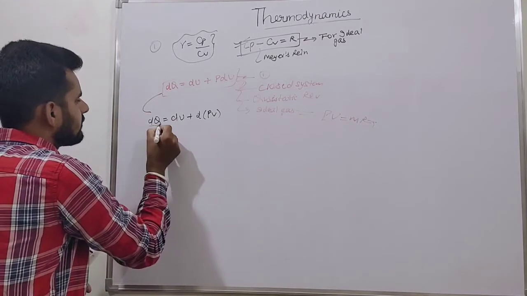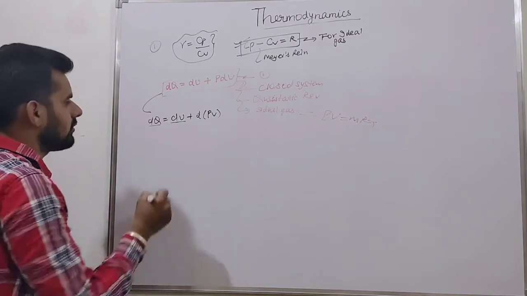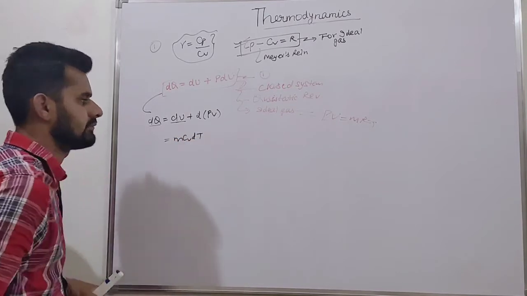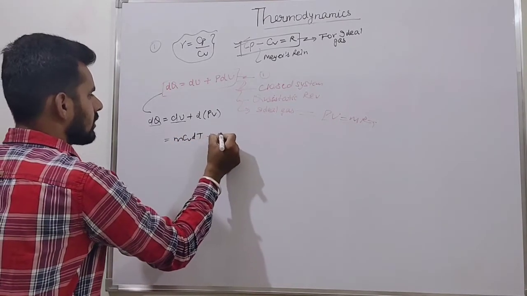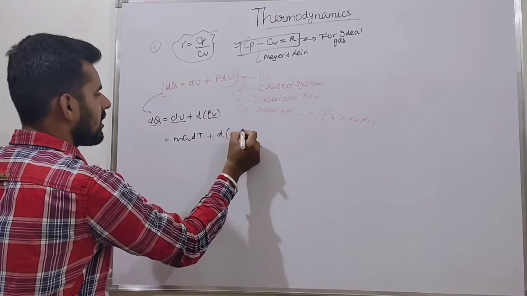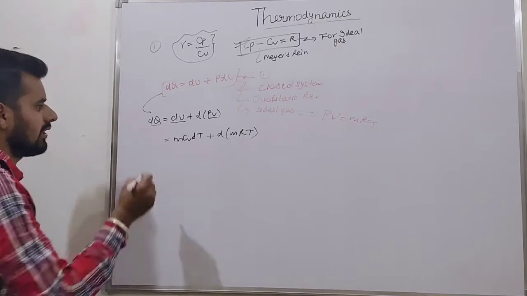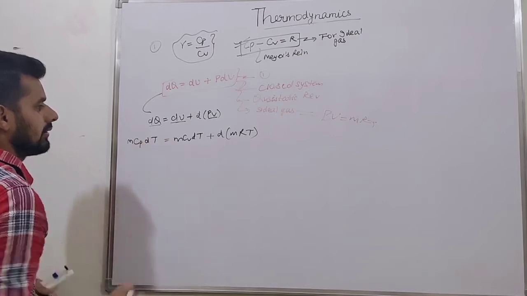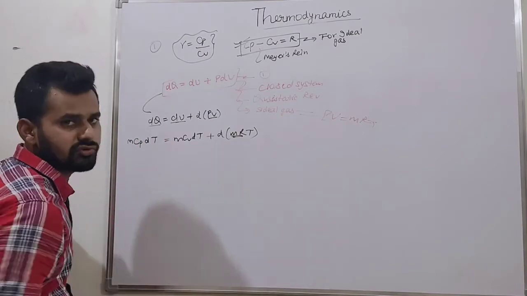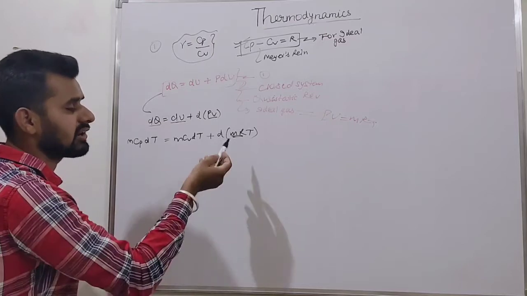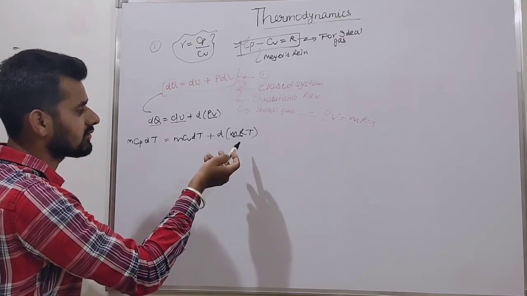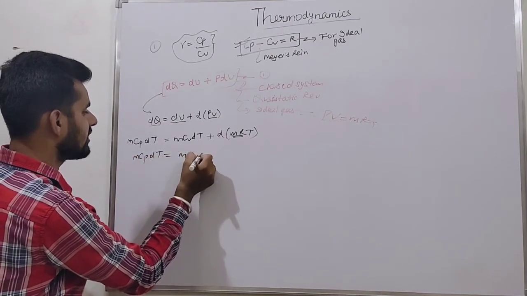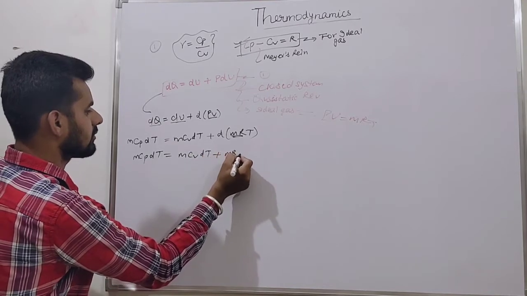Now we know the relation of dU. What is the relation of dU? mCv dT. We know the relation of dU plus d(PV). What is PV? PV is equal to mRT. Now dQ is mCp dT. Now, these two terms, m is constant, we know mass is constant. R is a characteristic gas constant, it is taken as constant. So mCp dT is equal to mCv dT plus mR dT.